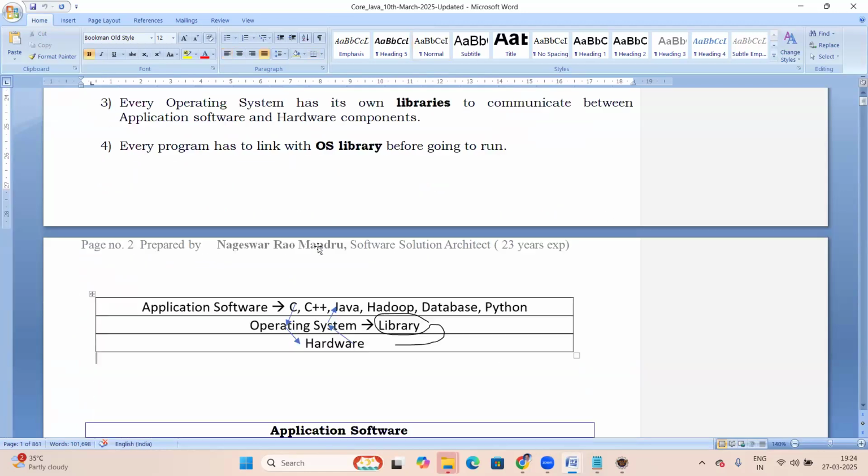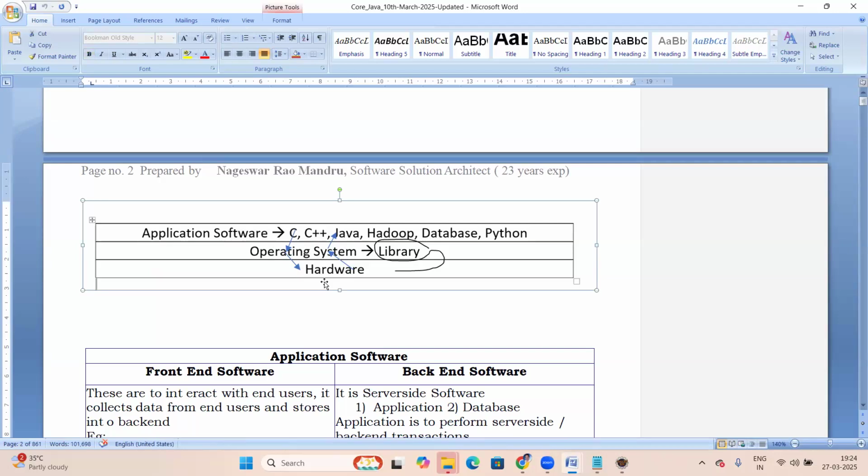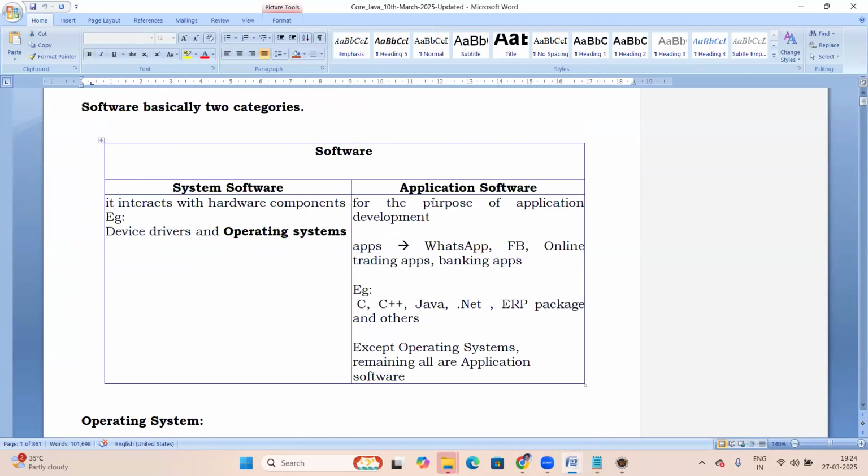Next, what is an OS here? See, the OS runs on top of hardware, and on top of our OS, all programs run, right? So your OS is like a platform where we can run all the programs. Not only a platform, it is also an interface between the application software layer and hardware. Okay, fine.